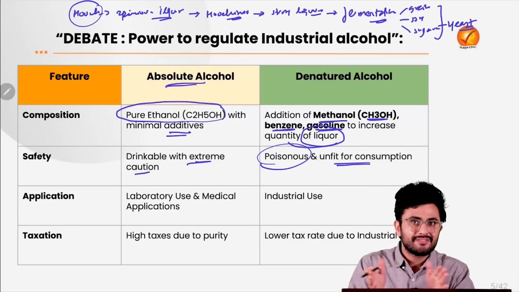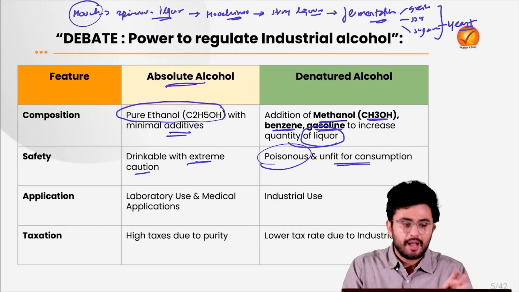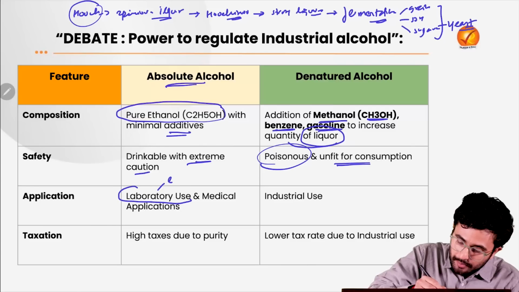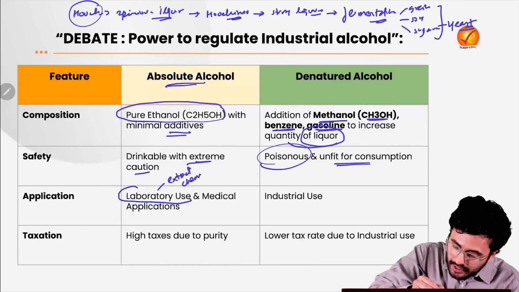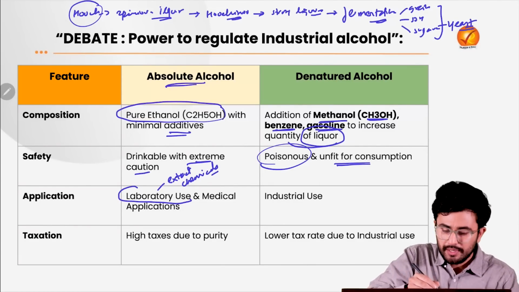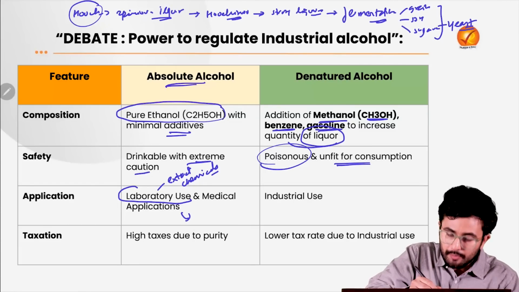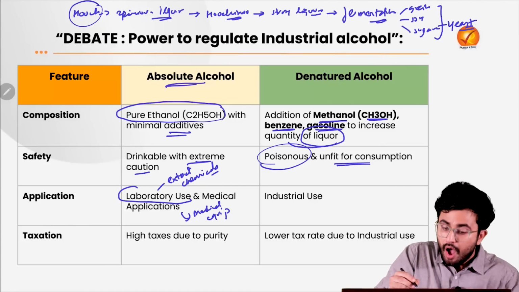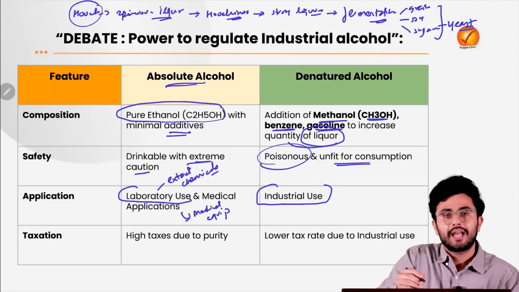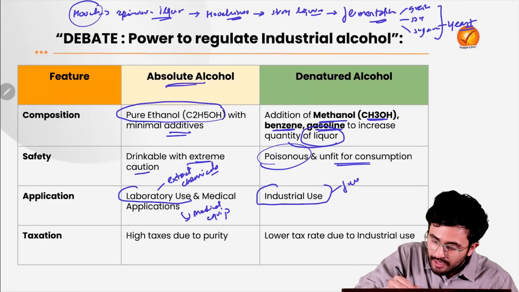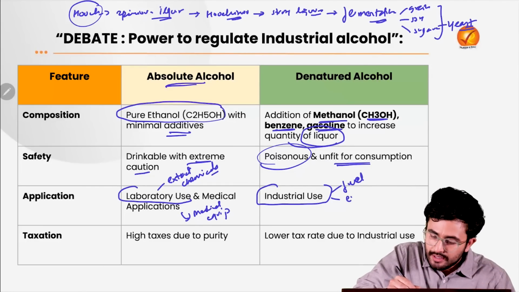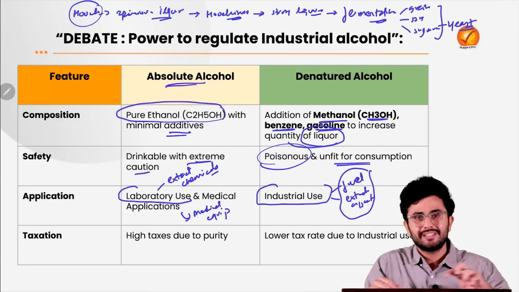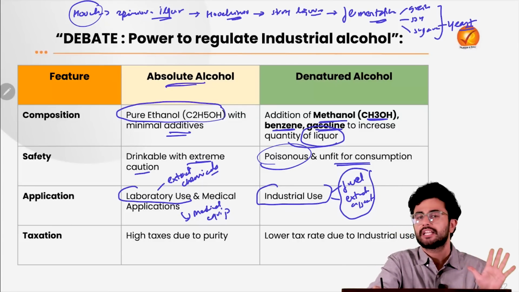Both of them have distinct applications as well. For example, absolute alcohol has a lot of laboratory use. It can be used to extract some chemicals, or for medical application, such as the sterilization of various kinds of medical equipment. However, denatured alcohol is used in industries either as a fuel or as various kinds of extracting agents, and thus it is not used in laboratories or in normal medical application.